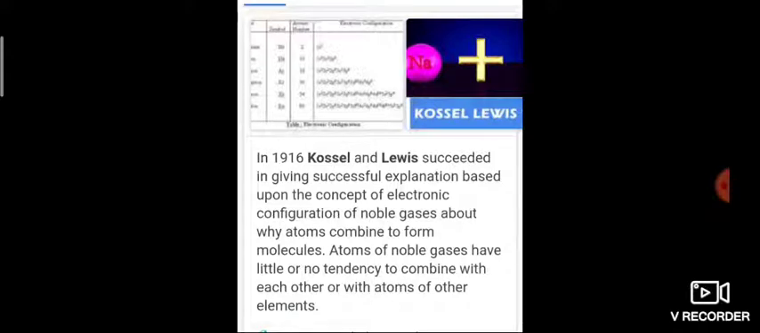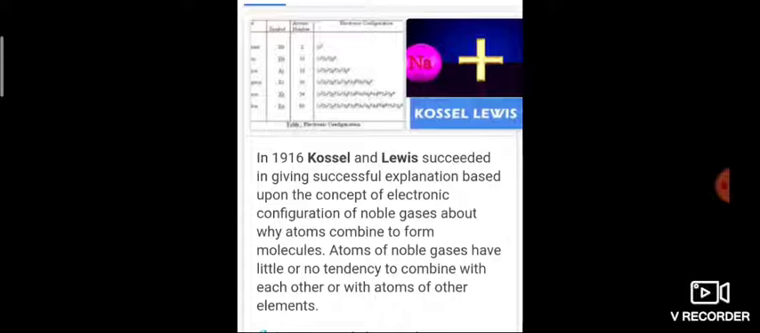For example, take sodium chloride. Sodium has one valence electron, and it loses that electron and attains the neon gas configuration. Chlorine has 7 valence electrons. It accepts one electron from the sodium and attains the argon gas configuration.